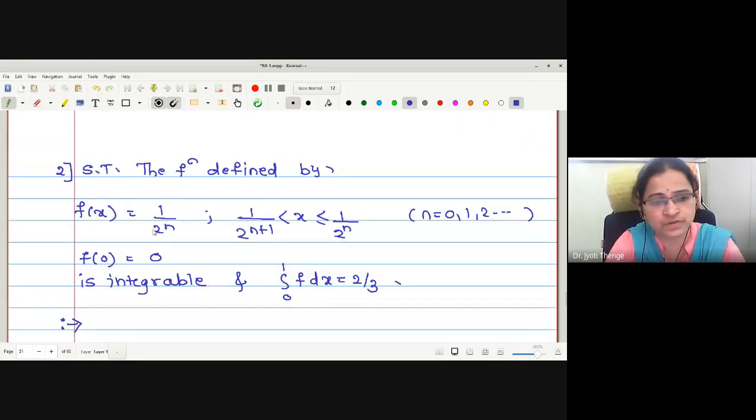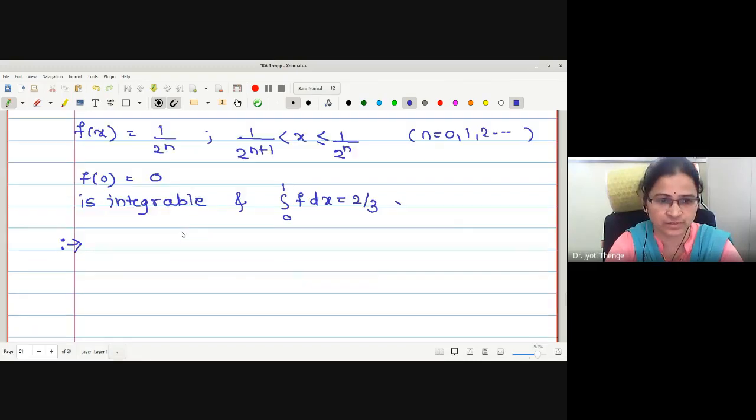Now two steps we will follow. First we will check the nature of the function and we will give the conclusion about integrability. Actually here we have to show that it is integrable. But by two methods I will show you how it is integrable, and in step number 2 we will find out this integration value. Therefore step 1,